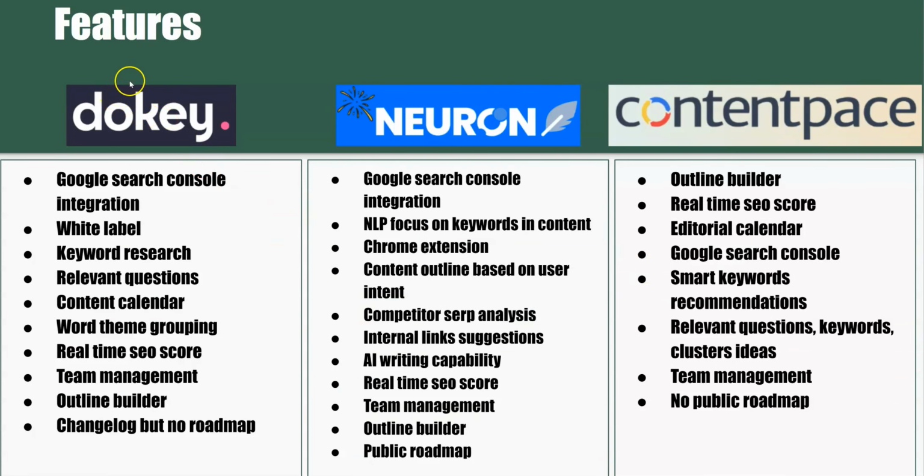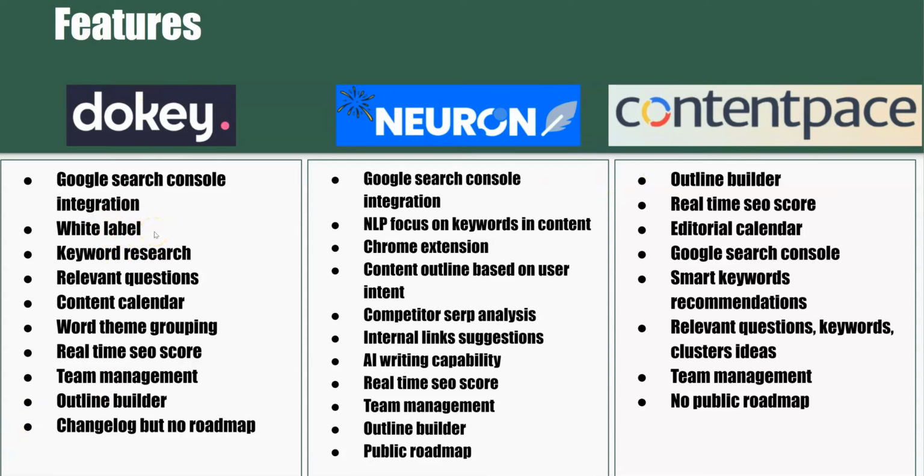You're going to see we have the features of each software. This is not all inclusive. There are probably some features that I'm leaving out, but I just wanted to put some of the ones that come to mind. As you can see on the screen, for Dokey, we've got the Google Search Console integration. They all have Google Search Console integration right here. And then one particular thing you can do that I don't think you can do with Neuron and Contentpace is white label this.